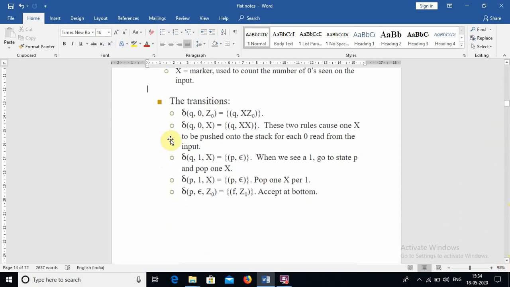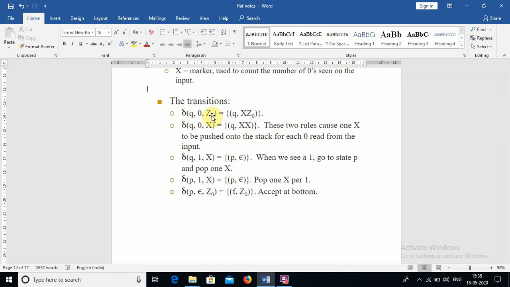So if you find zeros and if you find ones, this is the transition function. Q is a state, and when we find a 0 as the input, we don't change to a new state, and we can push. Initially we don't have anything in the stack.